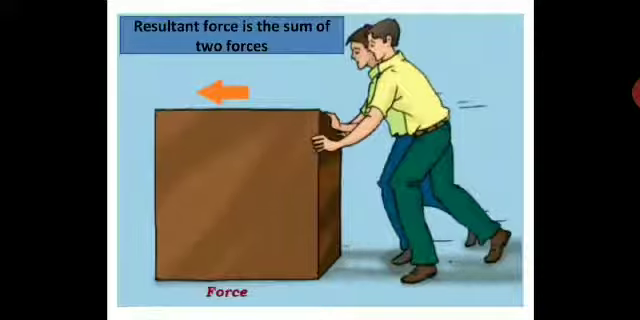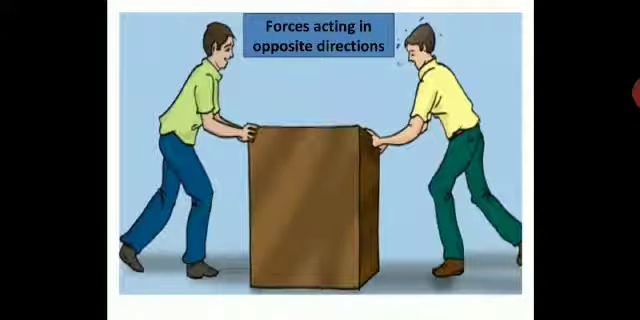Two forces acting together, here oppositely acting. So it depends now on where the force is applied more, and the box will be shifted accordingly in that direction. But if the forces are equal in the opposite direction, then the net force will become zero, and there will be no movement of that box.